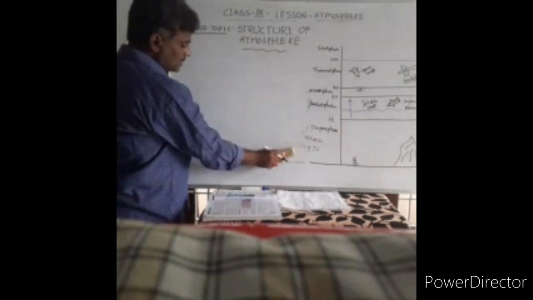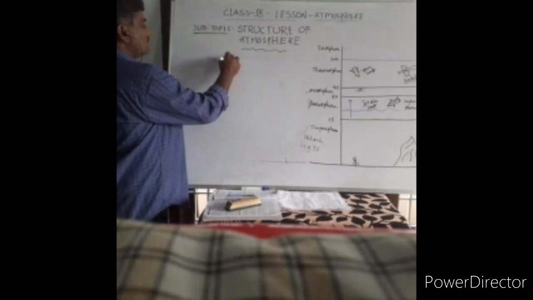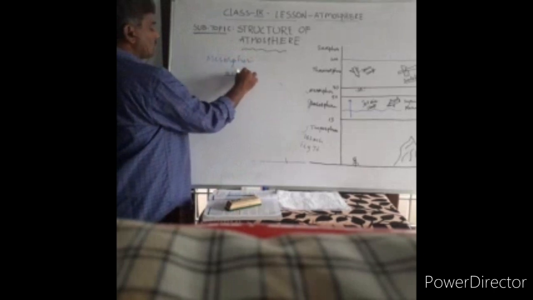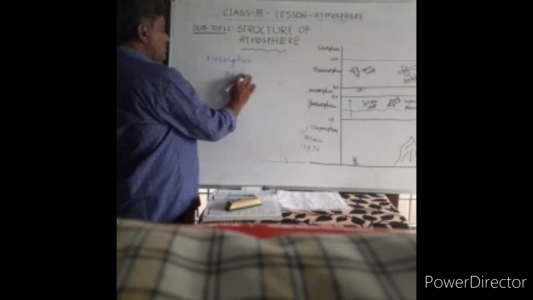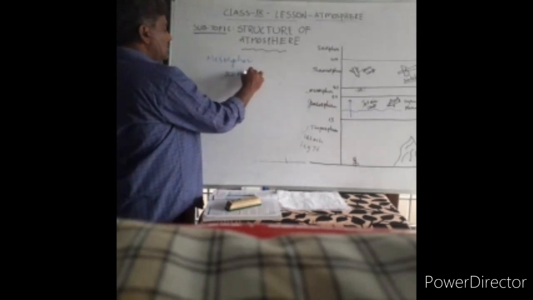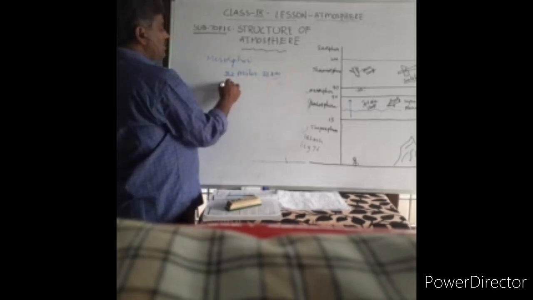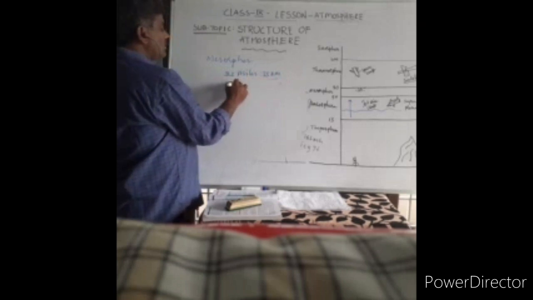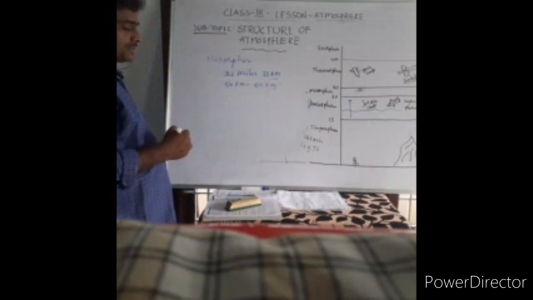The third layer in the homosphere. Mesosphere is about 22 miles, or 33 kilometers wide, roughly from 50 kilometers to 80 kilometers from the surface.